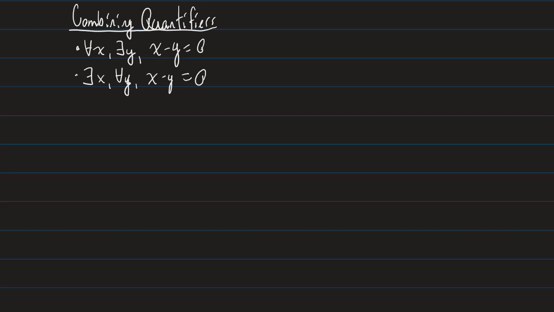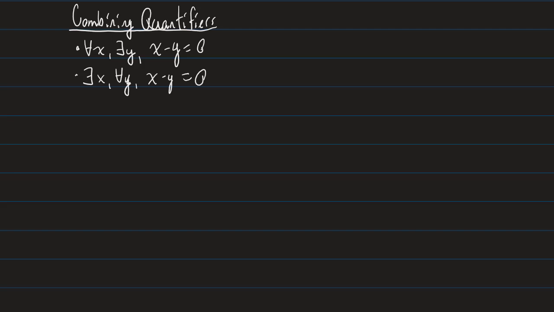Now let's look at this. The first statement says, for all x, there exists a y such that x minus y is equal to 0. So what does that mean? It means that if somebody gives me some x, and let's say these are real numbers, I didn't specify that, sorry. Let's say actually they're integers because integers are nice.